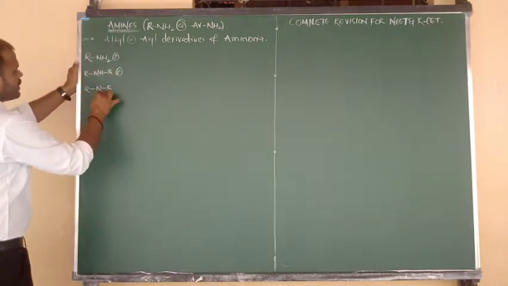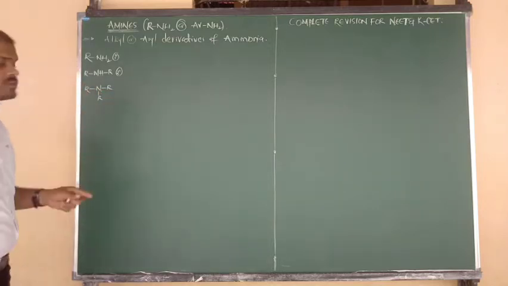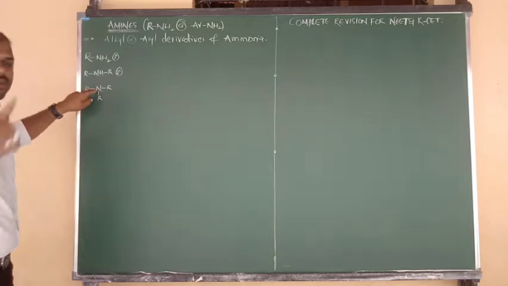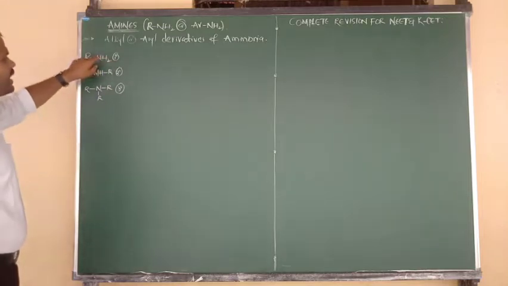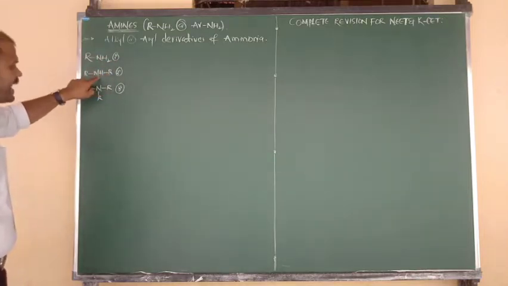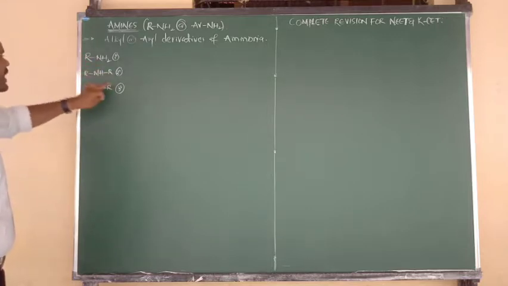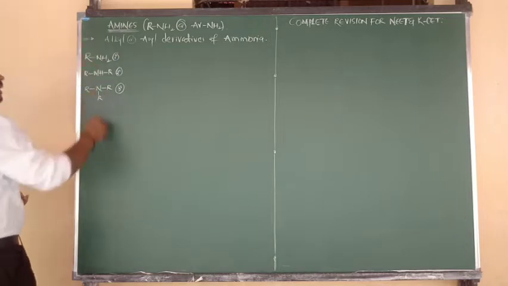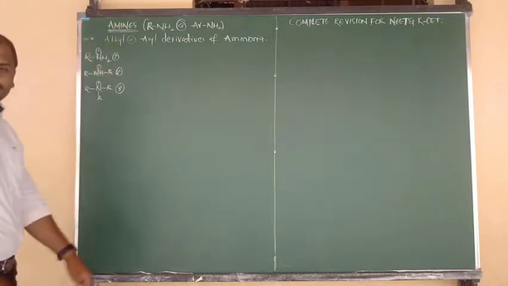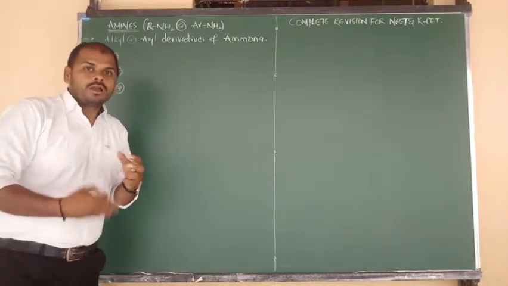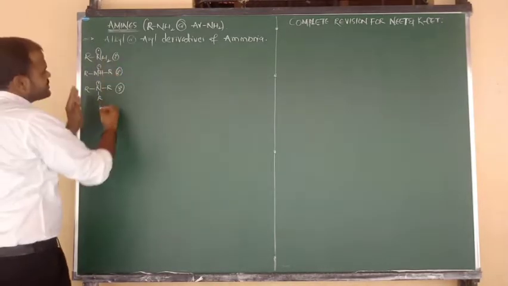And one more thing, R bonded to N bonded to R, again below plane R. Means around nitrogen there should be 3 alkyl groups and N should be in the form of N only. So that is nothing but what beta? Tertiary. So in primary amines NH2 should be there, in secondary amines NH should be there, in tertiary amines N should be there. यहाँ पर 1 alkyl, here 2 alkyl, here 3 alkyls. But in all amines nitrogen contains one lone pair. Means all are basic in nature due to donation of lone pair, Lewis bases. Good. So this is one type of classification.